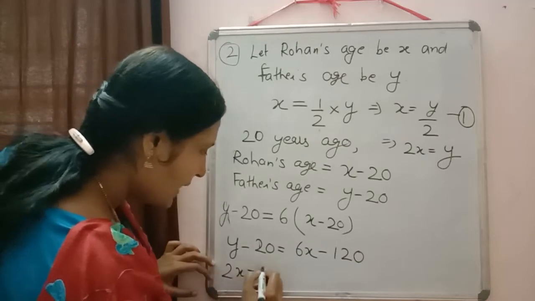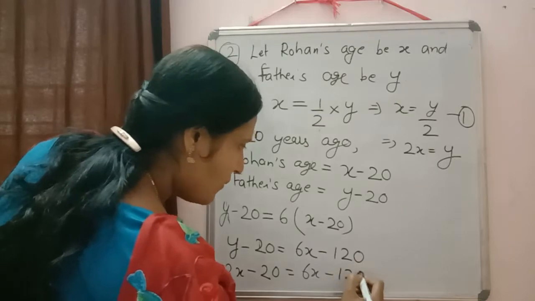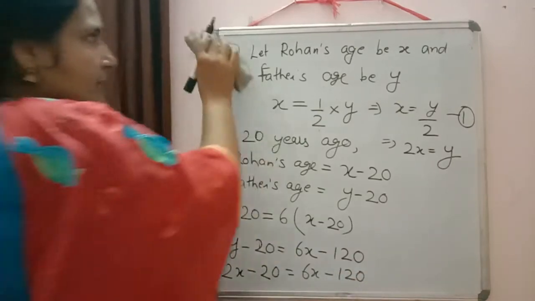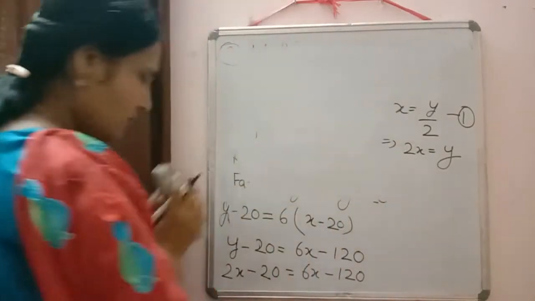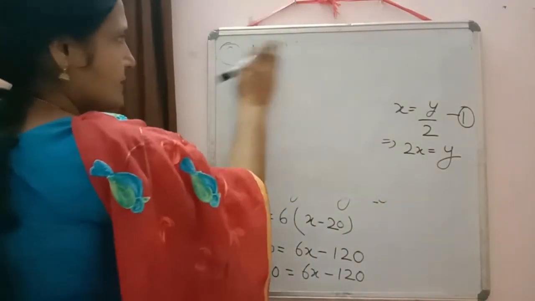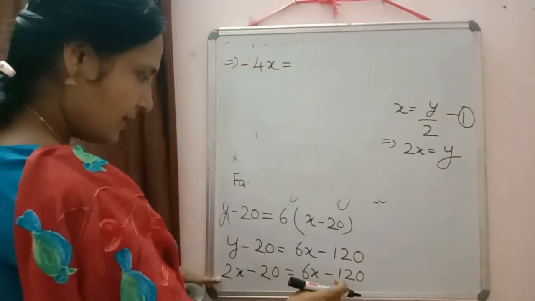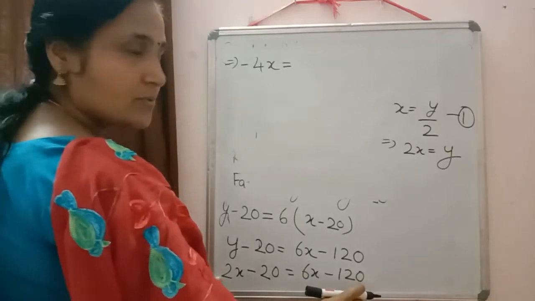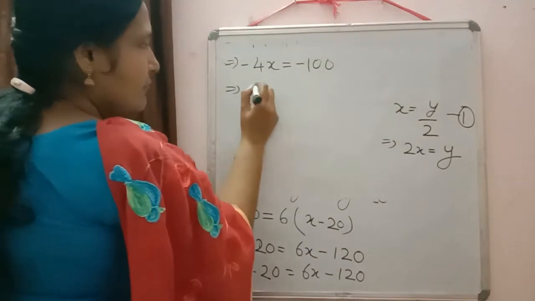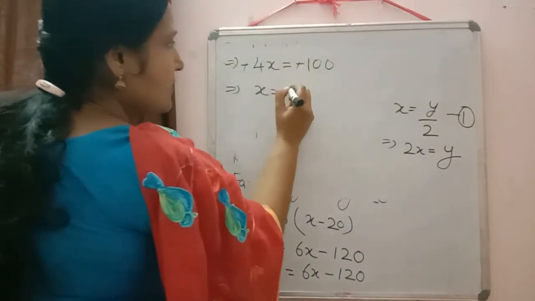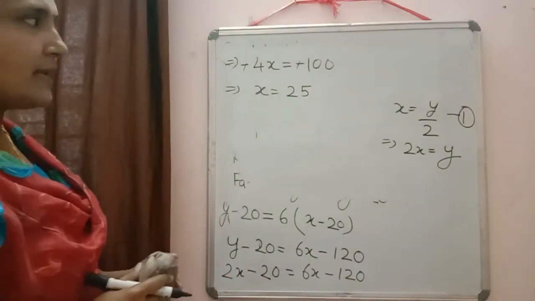So it will come 2x minus 20 is equal to 6x minus 120. Now we can shift x and numbers to one side. Then it will be 2x minus 6x, so that will come minus 4x is equal to minus 120 plus 20. That will be equal to minus 100. Then from here we will get x is equal to 25. So we got x is equal to 25.